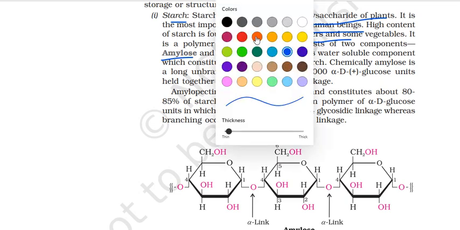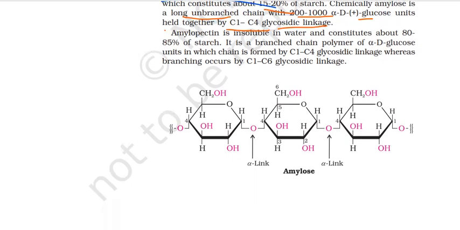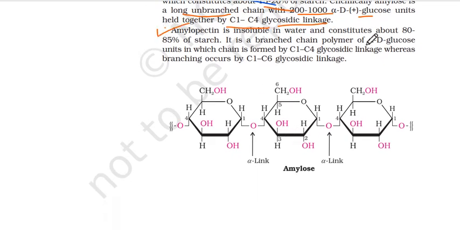Alright, so amylose is water-soluble component, constitutes about 15 to 20% of starch. Chemically, amylose is a long unbranched chain of 200 to 1000 alpha D-glucose units held together by carbon 1, carbon 4 glycosidic linkage. ठीक है, amylopectin जो है on the other hand, it is insoluble in water, constitutes about 80 to 85% of starch. Major component amylopectin होगा, it's branch chain polymer of alpha D-glucose units in which chain is formed by C1, C4 glycosidic linkage, whereas branching occurs by C1, C6 glycosidic linkage.